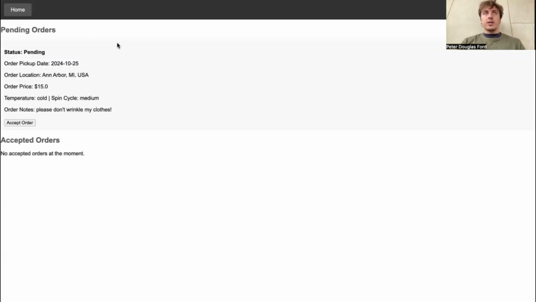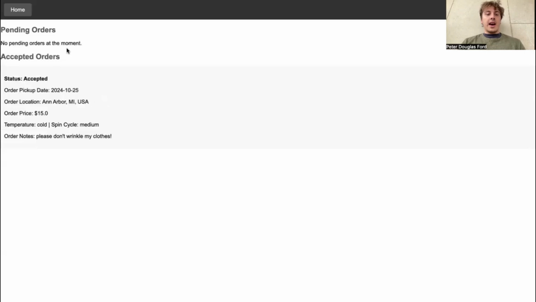Once I register and log in, I'll be presented with a somewhat different screen. Instead of having an order to put in myself, I'll see a list of orders that other users have already put in. So I can look at the details of this order, and I can decide whether I want to pick it up or not. In this case, there's not much else to do besides accept the order. So I will hit accept, and you see that it switches from pending into my accepted orders list.